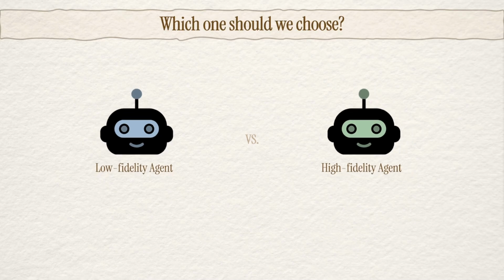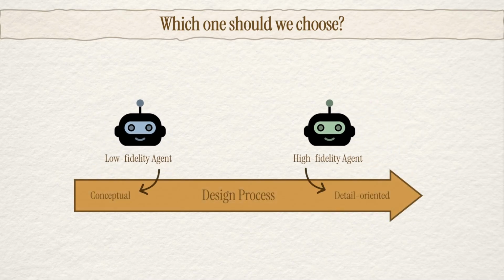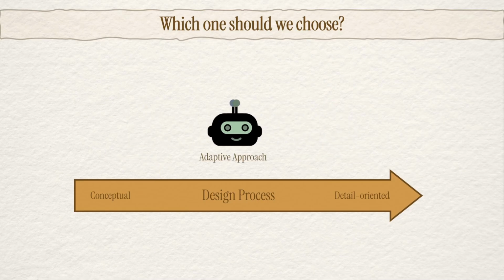In design, for instance, the early stages benefit from more conceptual conversations, while later detail-oriented stages benefit from more specific discussions. So rather than choosing one approach over the other, what we really need is an adaptivity in the agent, one where it can shift between these modes to better support designers.